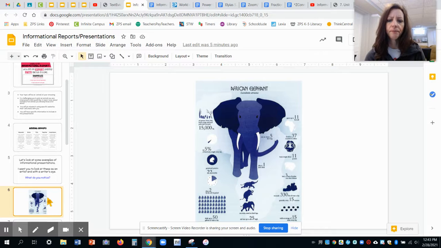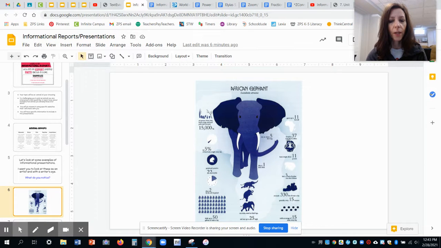Okay, look at this one. This is a presentation on the African elephant. What are some things you notice? It's nice and colorful. It's got lots of information, but information is shown in a very different way, very visual. If you notice in the bottom left down here, this talks about how much water an elephant drinks in a day. So they give you a visual so you can actually see what they're talking about. It's not just in words. This middle one here shows how fast they can run.